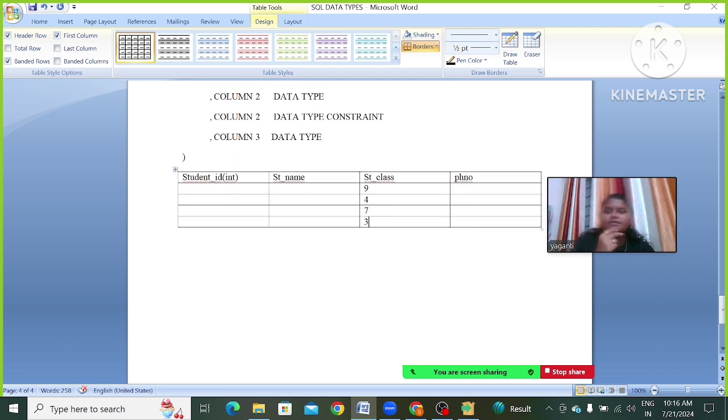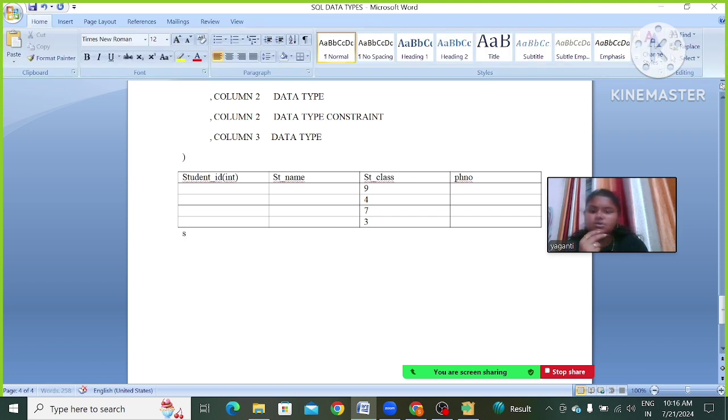That is, here we have column name as student class, right? After that I'm going to give some data type, int, and next one is check, check of condition: student class must be greater than 2.